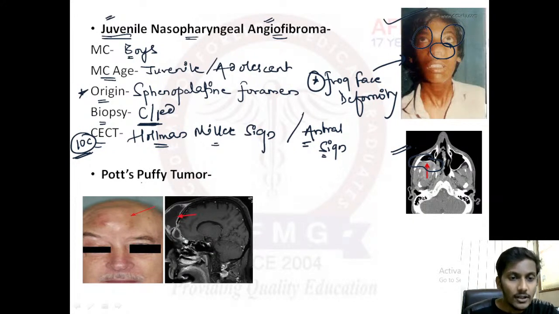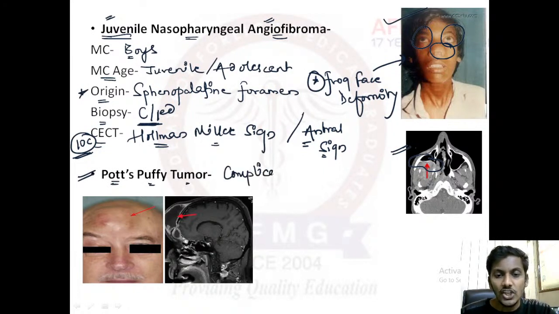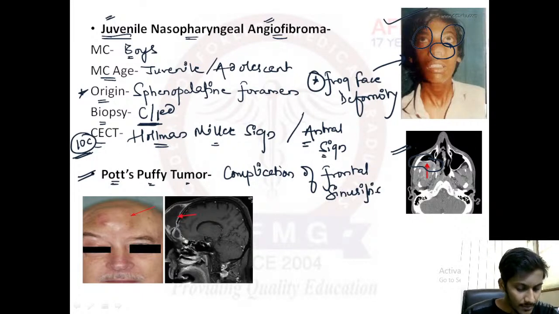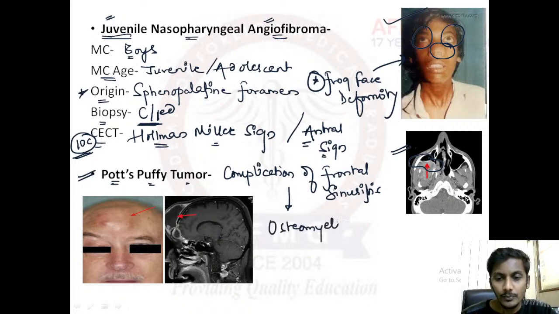Okay, then talking about the next option that we had, that was Pott's puffy tumor. As I already told you, Pott's puffy tumor is actually a complication of frontal sinusitis. Please remember, whenever a patient has frontal sinusitis for a longer period of time, that can land the patient in osteomyelitis of the frontal bone, right?